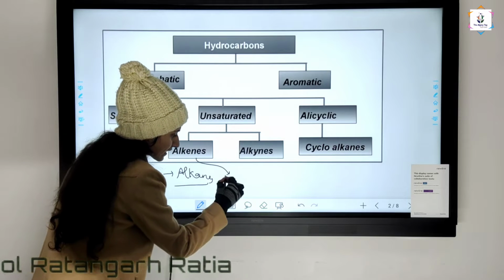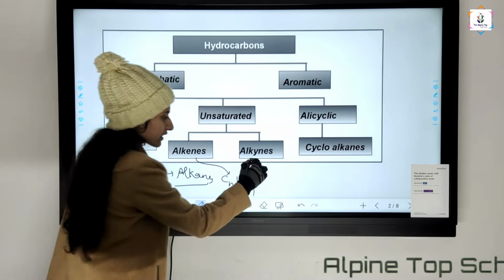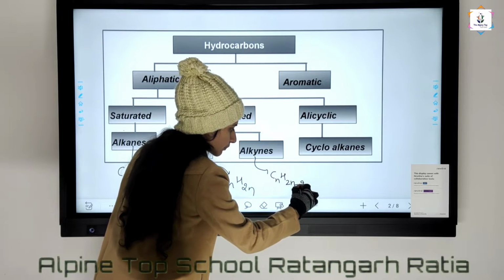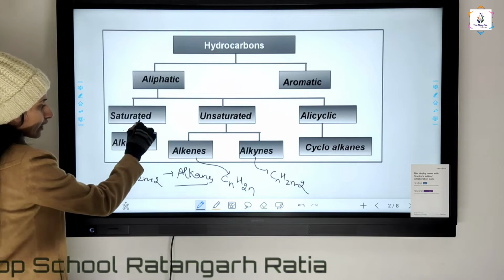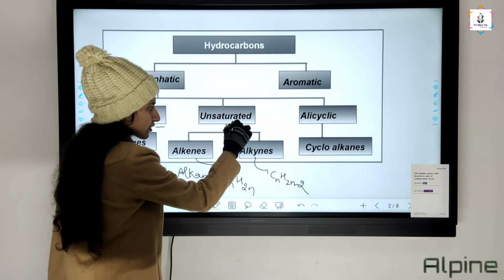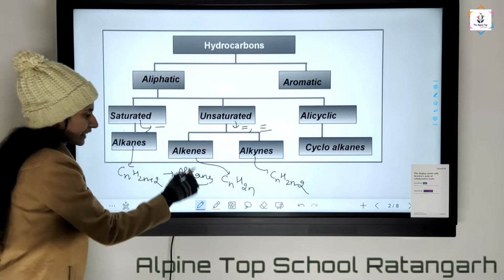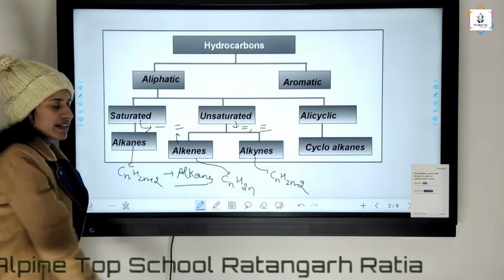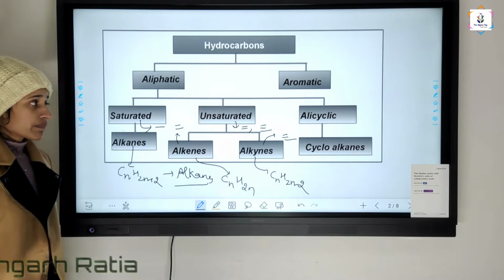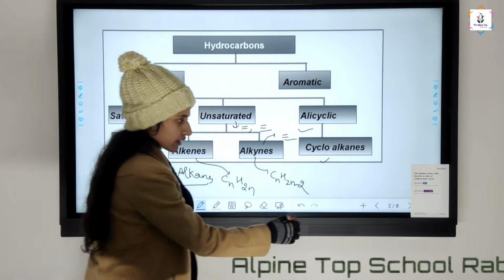The formula of alkene is CnH2n, and the formula of alkyne is CnH2n-2. Saturated hydrocarbons are those in which only single bonds are present, and unsaturated are those in which double bonds and triple bonds are present. Alkenes are those in which a double bond is present. Alkynes are those in which a triple bond is present. And alicyclic are of the type cycloalkanes.